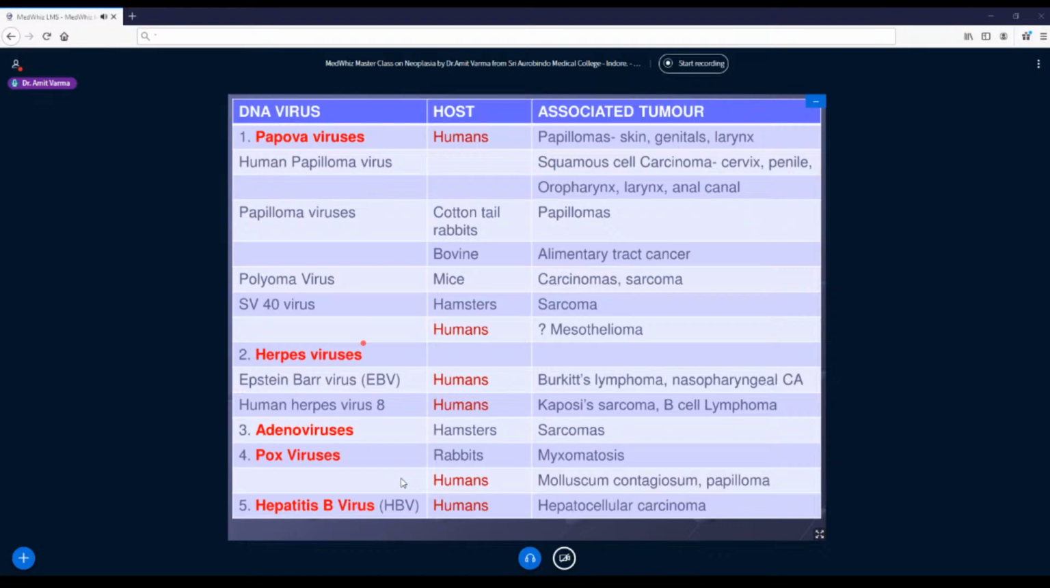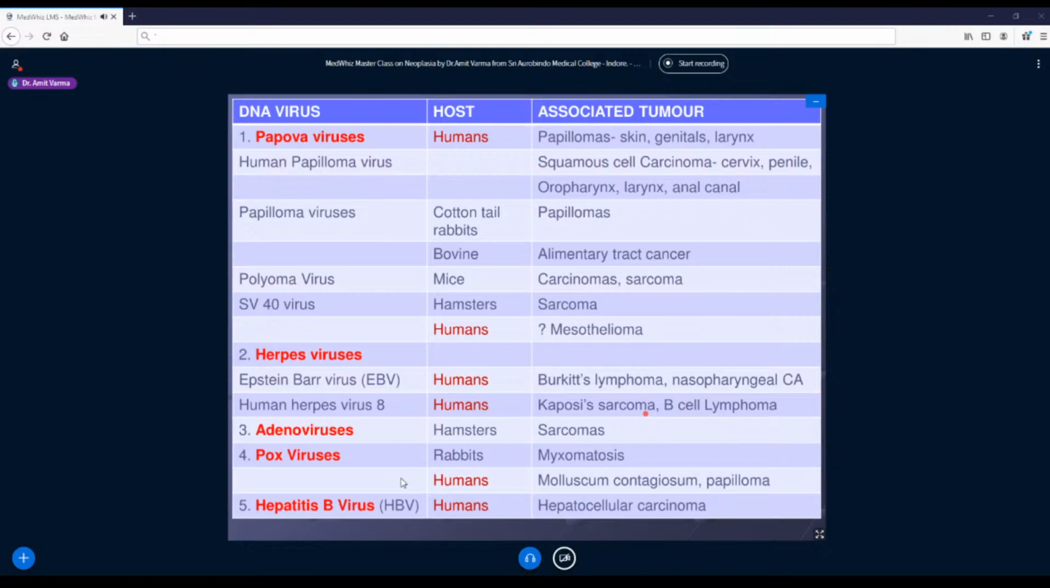The second group of viruses are herpes viruses. In that, again, Epstein-Barr virus causes mainly Burkitt's lymphoma and nasopharyngeal carcinomas in humans. Second is human herpes virus 8, which causes Kaposi sarcoma and B-cell lymphoma. Kaposi sarcoma is very strongly associated with HIV patients, and it is nothing but a vessel sarcoma affecting mainly skin. In India, Kaposi sarcoma incidence is very low, but in African countries, Kaposi sarcoma presentation is very common in HIV patients.